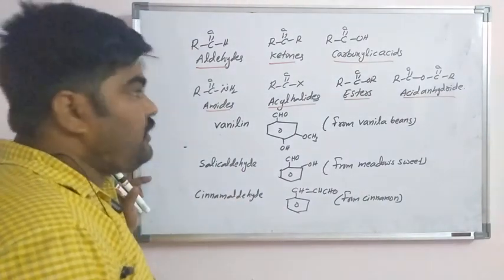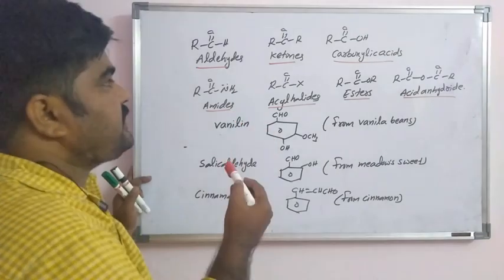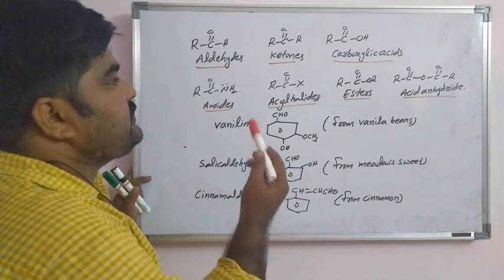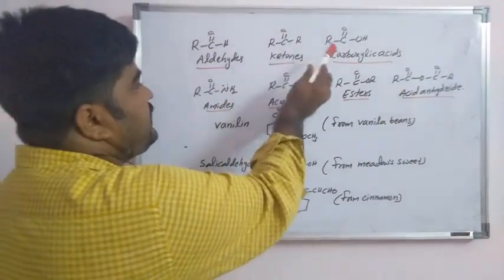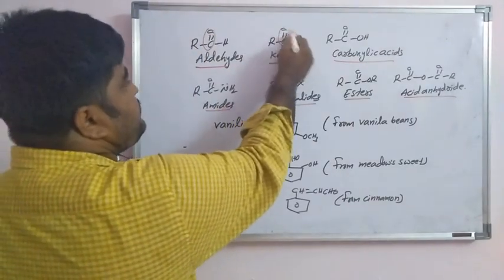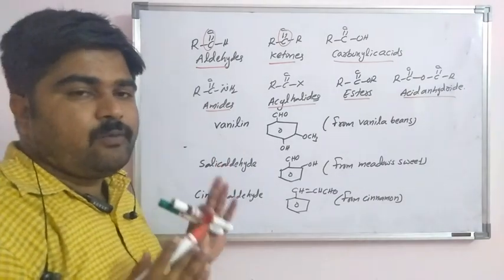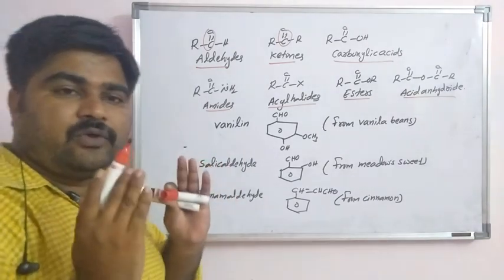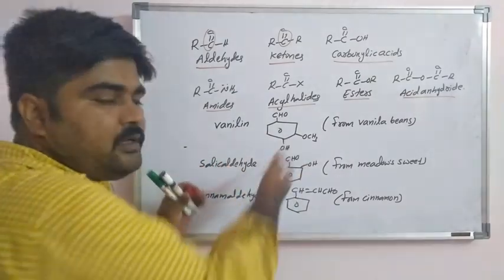Aldehydes are RC double bond OH. For aldehydes, ketones, and carboxylic acids, the common functional group is the carbonyl group. You have to remember these functional groups only. They are very important, so you have to revise them. The rest is our simple concept.